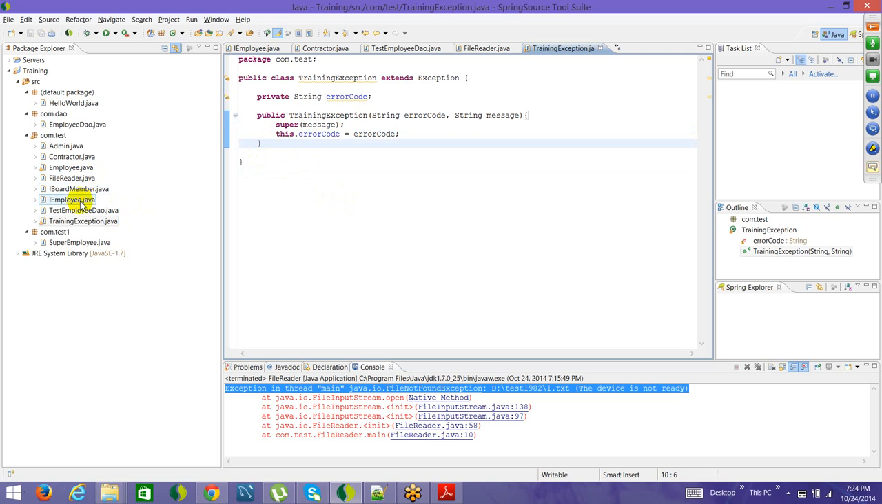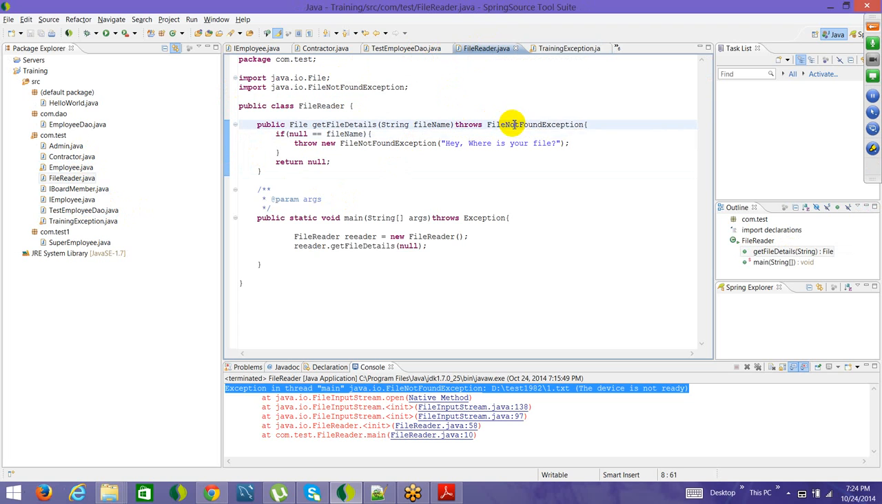Now if I go to this particular class which we are writing, FileReader, here instead of throwing FileNotFoundException, I throw TrainingException. Control Shift O. So what happens if I throw TrainingException? Why the error? First of all, I have declared this particular method to throw one kind of exception, which is TrainingException. But the exception getting thrown is FileNotFoundException. So Java says that, boss, this is not possible.